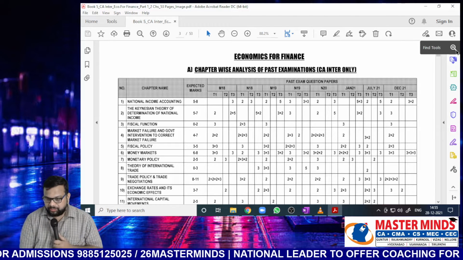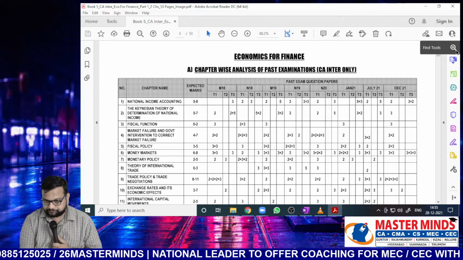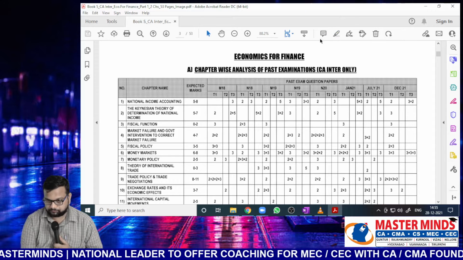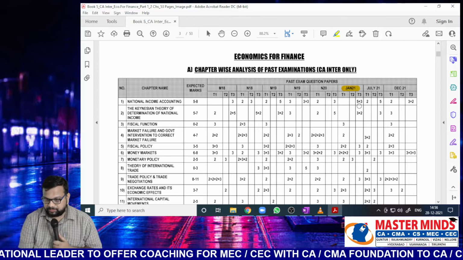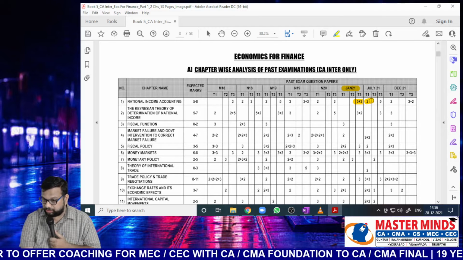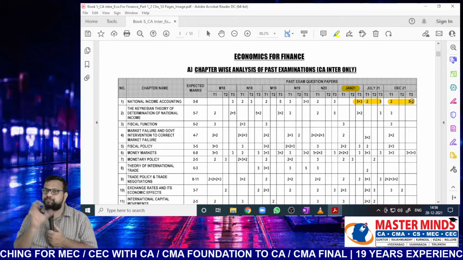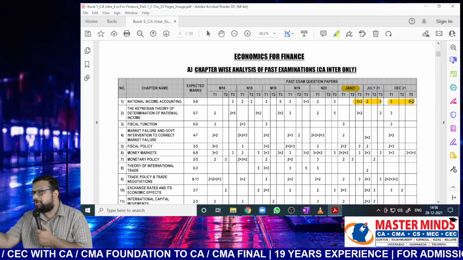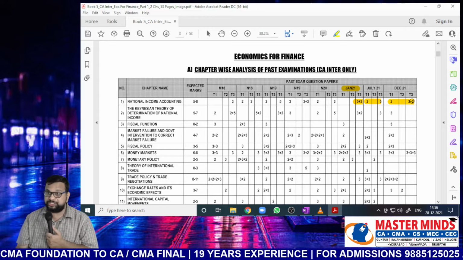If you look here, I'm taking the last 3 attempts. Jan 2021, from this chapter we got 8 marks, Nana. July 2021, 7 marks. And December 21, 7 marks. So it is a very small chapter. If you're thorough with the chapter, minimum you will get 5 marks, maximum 7 or 8 marks. So out of 40 marks, you're getting 7 marks from this chapter itself. And it is very easy to answer also.